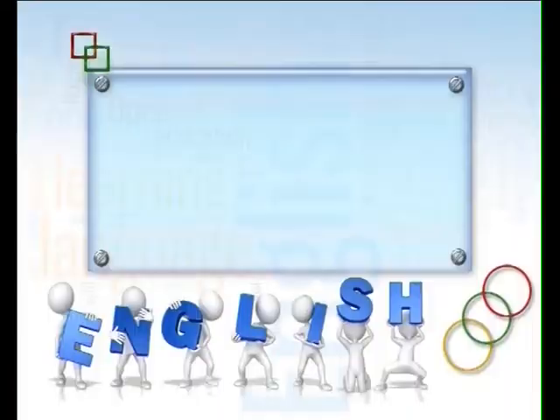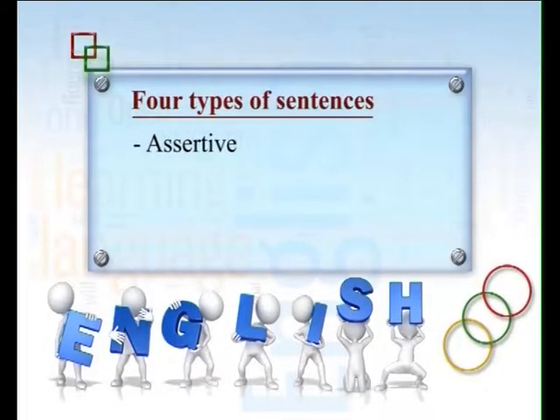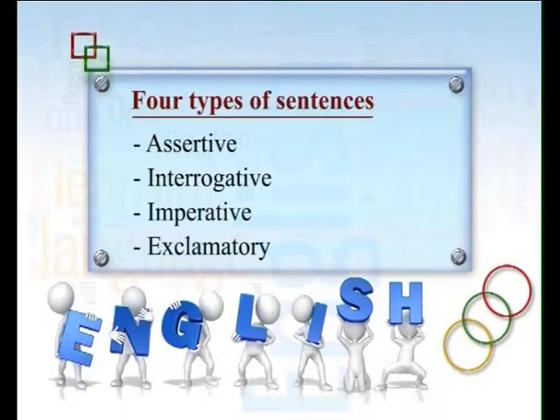Like in English, we have 4 types of sentences: assertive, interrogative, imperative and exclamatory. 4 different types of sentences, 4 different sets of rules. Because of that, whenever we read this, we have to be very careful, because the rule which is applicable for an assertive sentence cannot be used for interrogative.